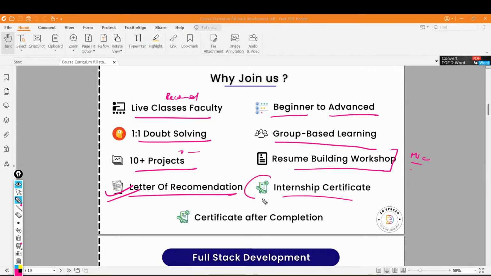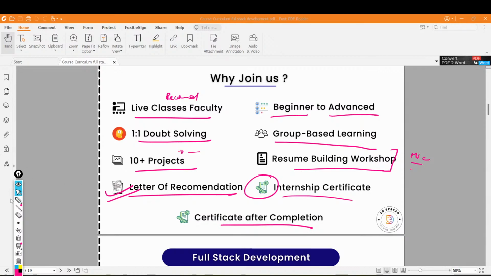And I also want to make this point clear that whosoever enrolls in this course will definitely be getting an internship. It's not like only selected participants, only 1 or 2, will be getting an internship. Everyone who enrolls and completes the lessons and the whole curriculum will definitely get that. After that, a certificate of completion, since you have completed it, right?